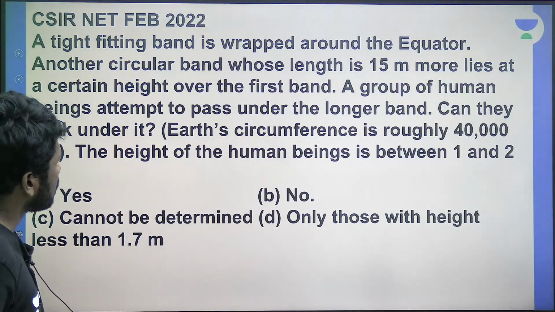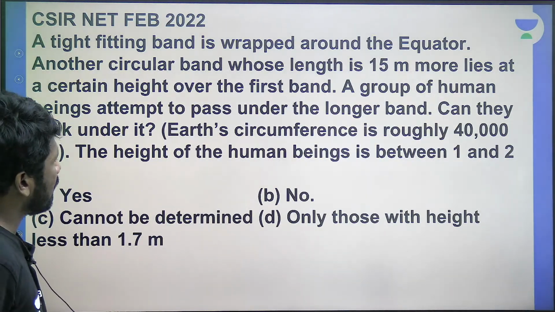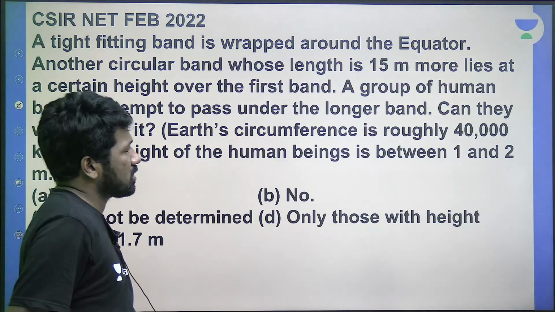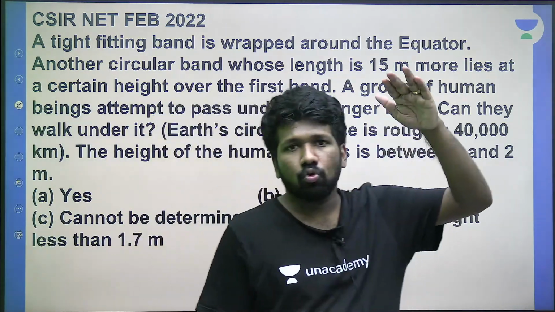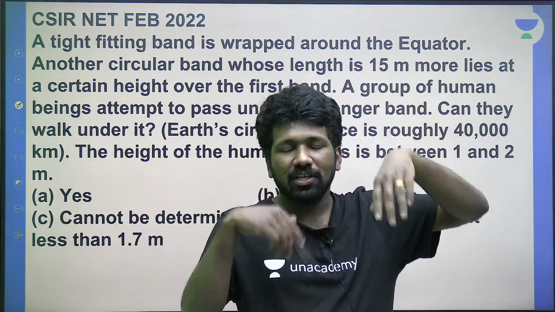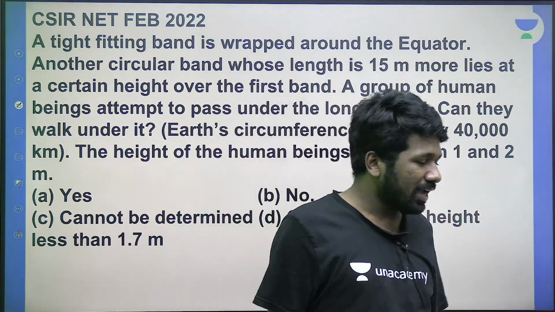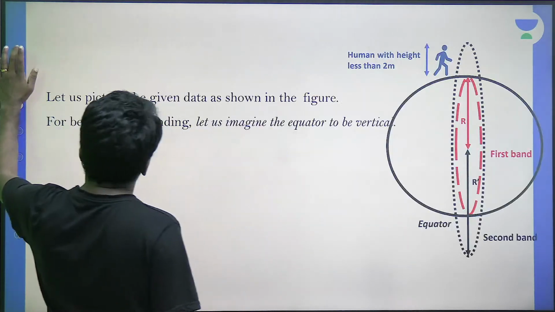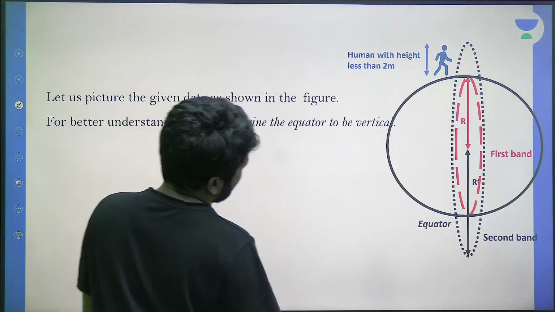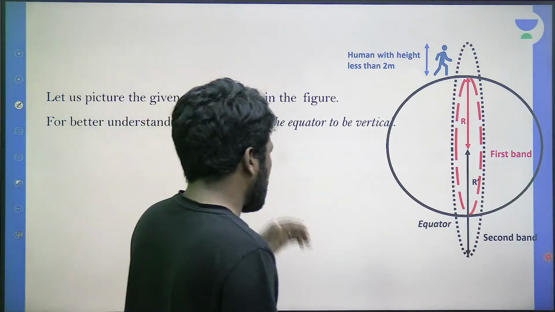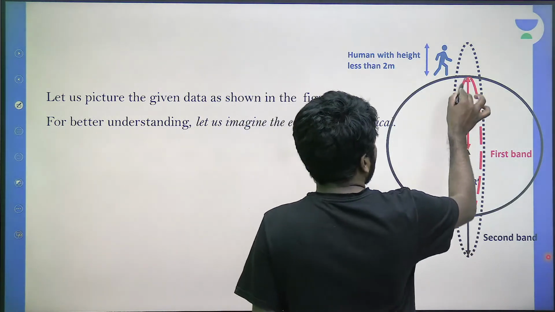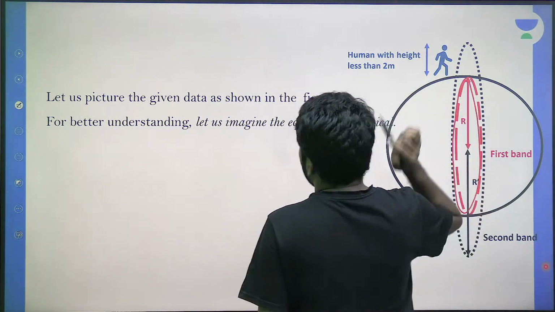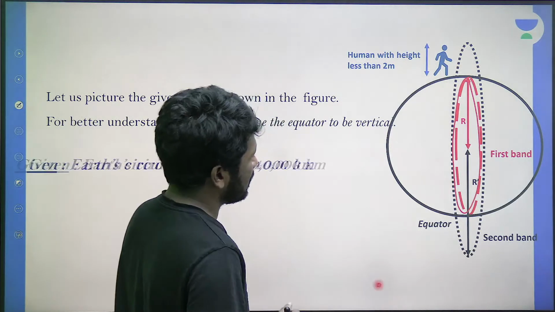So that means, is there enough space of maximum up to 2 meter between these two bands? That is the question. Imagining these two bands correctly is the important thing. Look at this picture. This is how you can interpret it. There is a band over the equator like this. That is the tightly fitting band.